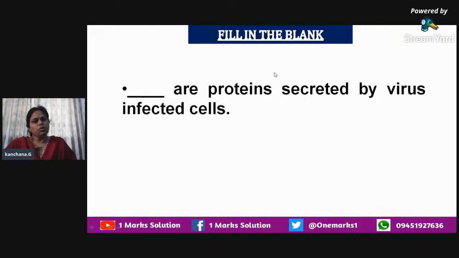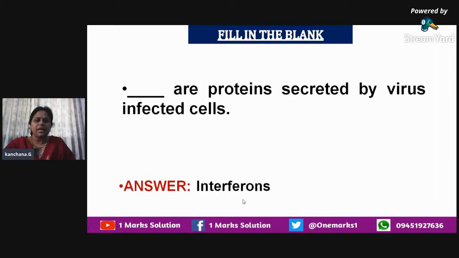So what are the proteins that are secreted by virus infected cells? There are certain proteins secreted by the virus infected cells, and since they are being secreted, they can safeguard our system from other pathogens which are trying to affect us. So it will be giving protection. These proteins secreted by virus infected cells are called interferons.